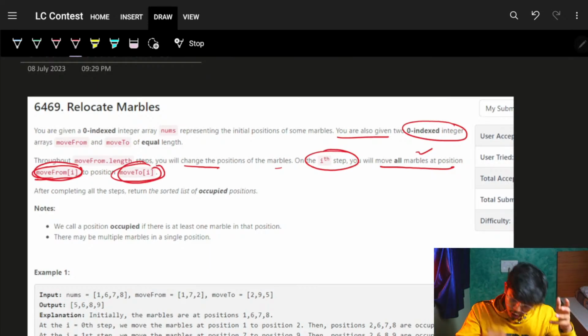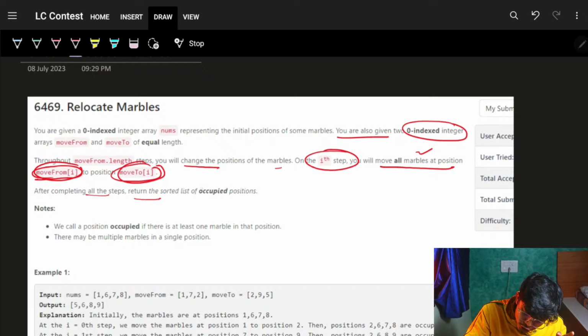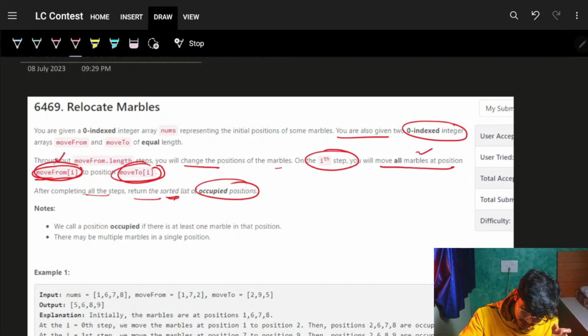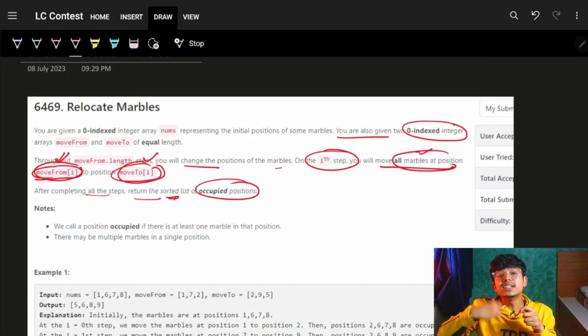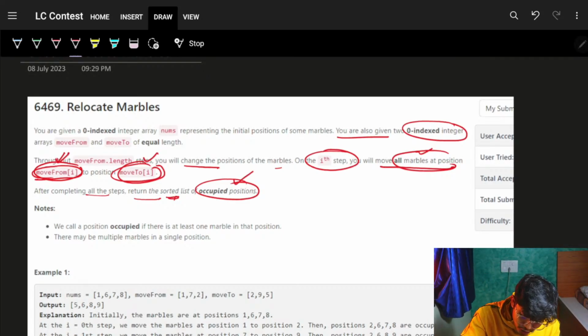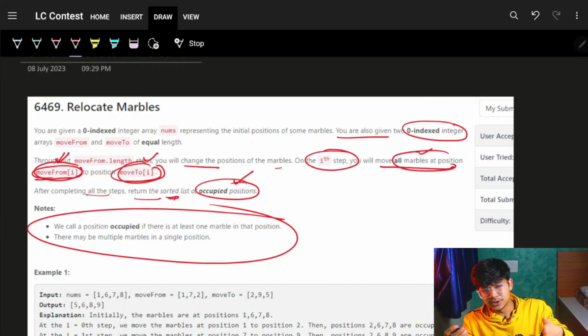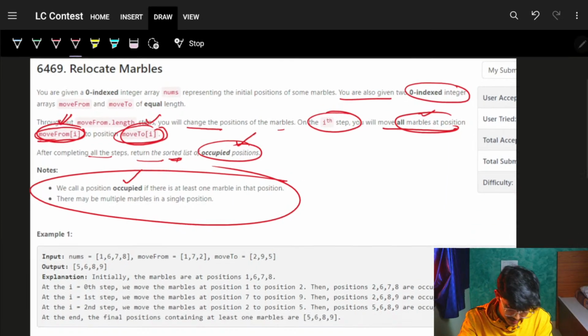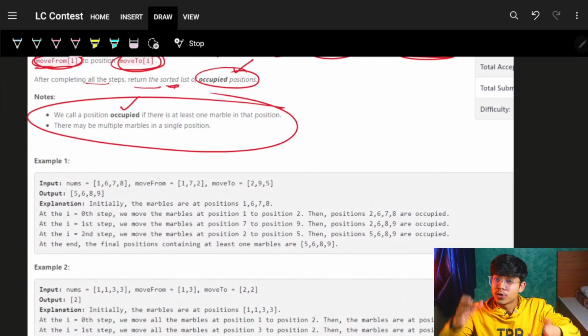After completing all these steps, return the sorted list of occupied positions. After moving some marbles from these positions to those positions, what are ultimately the occupied positions? Return that in sorted order. A position is called occupied if at least one marble is at that place. Now let's see the example. It will be much more clear with this.